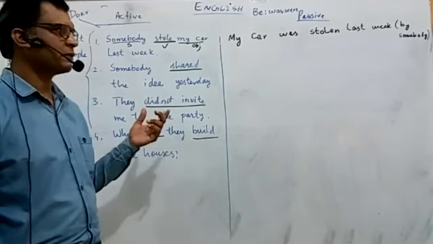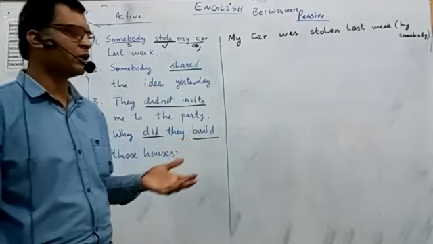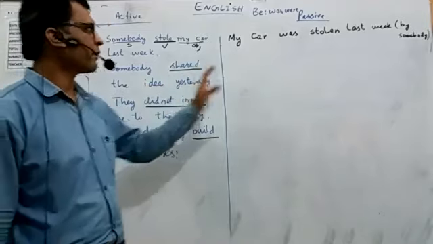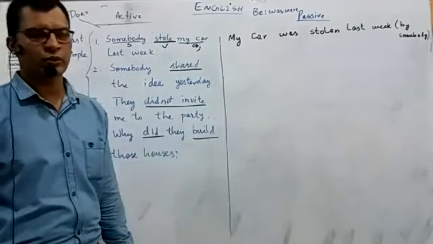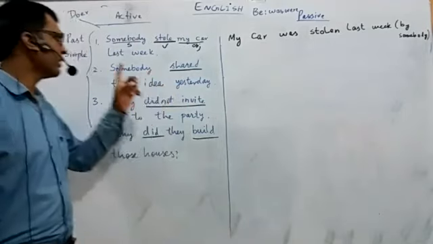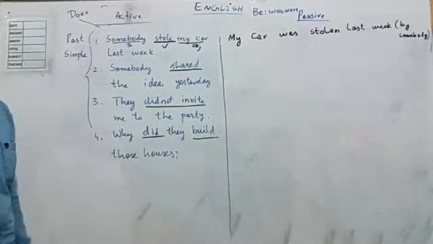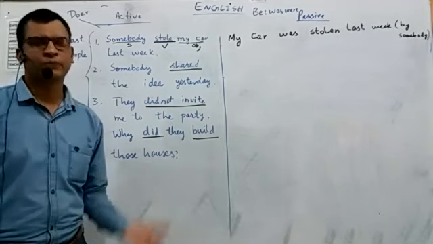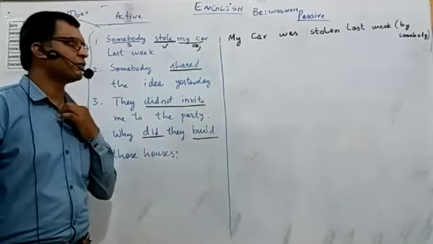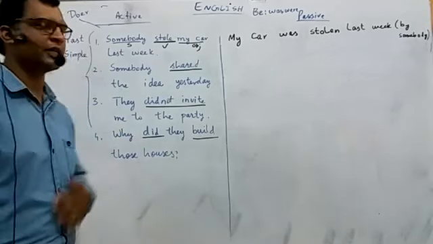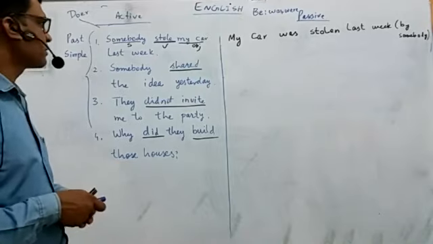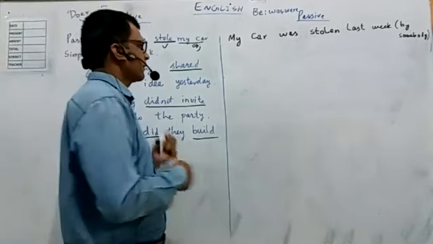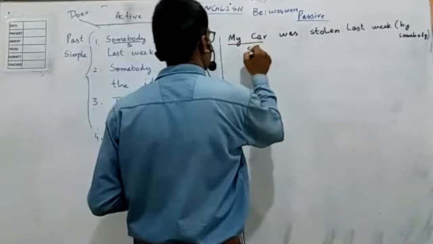But because such things are not known, you know, we say my car was stolen last week. This is a very realistic situation. Therefore, in active, somebody stole my car last week. I don't know who that person is, because if I know, probably things would be different. So I would have a fight with that person. I would report a case into the police station, but nothing is there. So we say that my car was stolen last week.